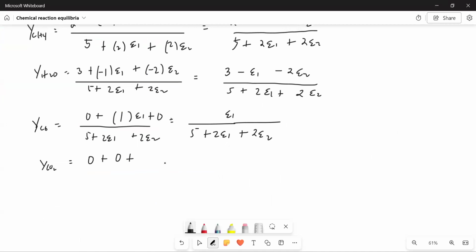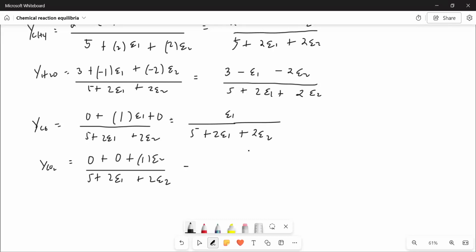So 0 plus 1 times epsilon 2 for reaction 2. The denominator is the same. So that is epsilon 2 over 5 plus 2 epsilon 1 plus 2 epsilon 2.